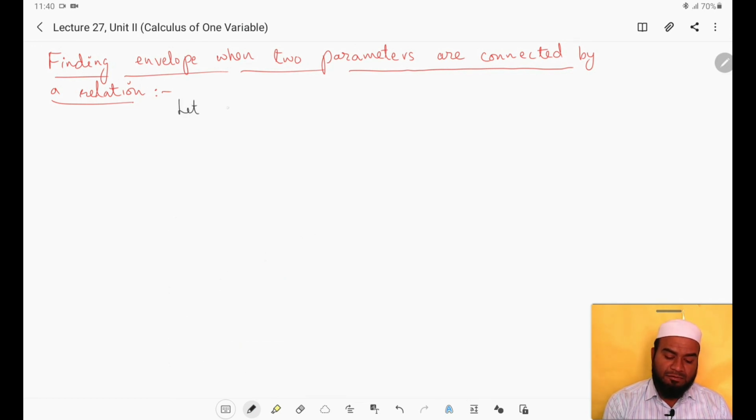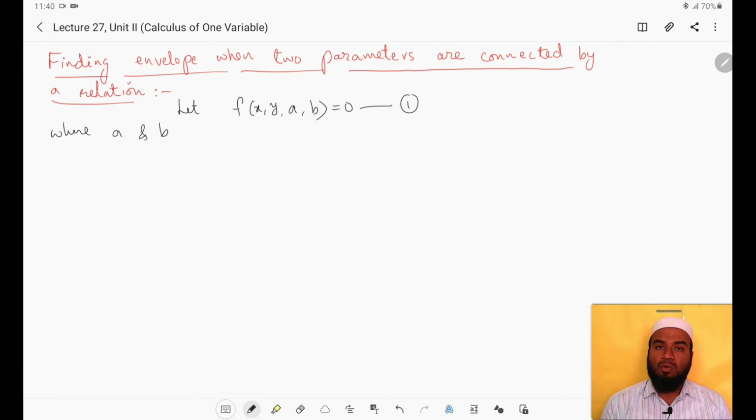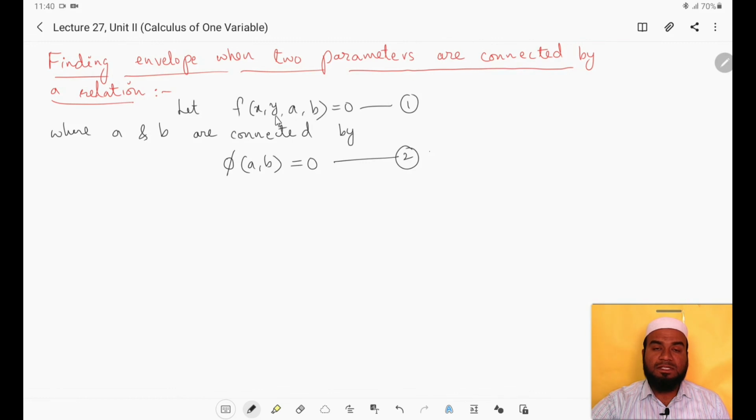Let the given family of curves be f of x, y, a, b equals 0, where the parameters a and b are connected by the relation phi of a, b equals 0. Consider this as equation 1 and equation 2. What is given here? A two parameter family of curves f of x, y, a, b, where a and b are parameters, and these two parameters are connected by the relation phi of a, b equals 0. So how to find the envelope for this?